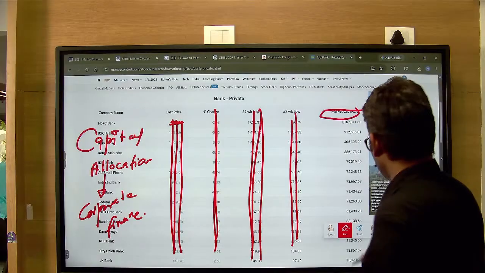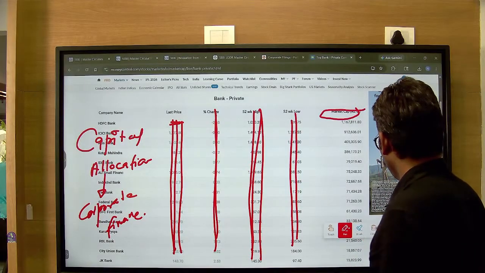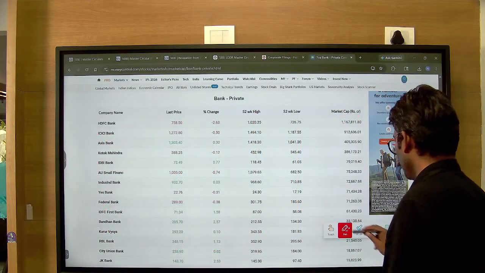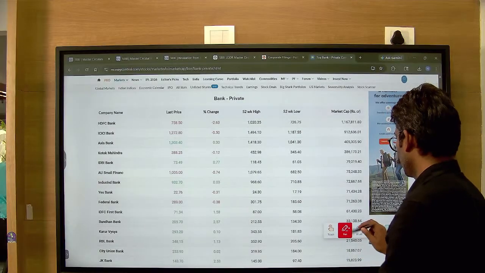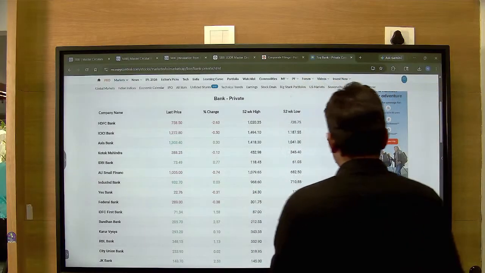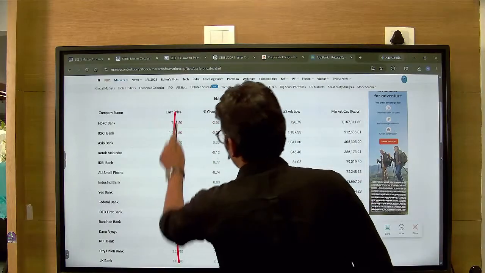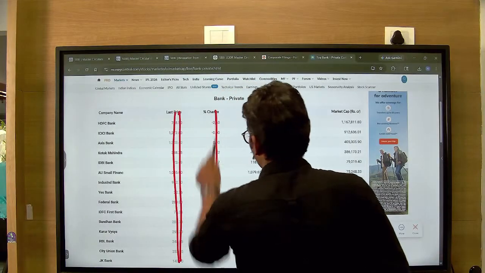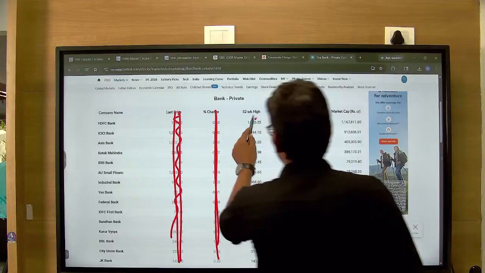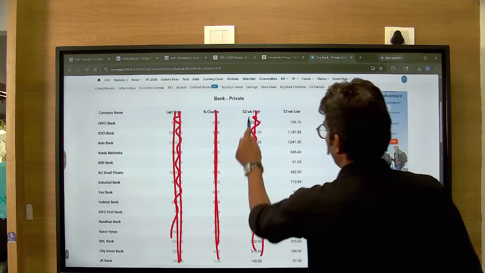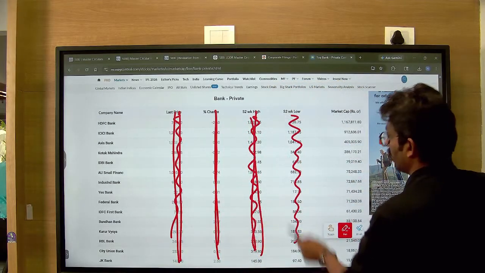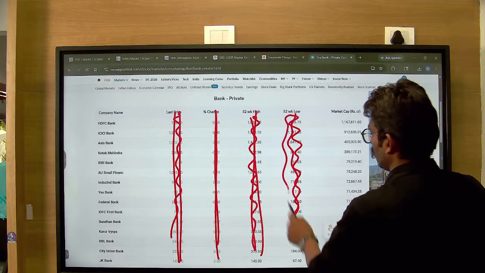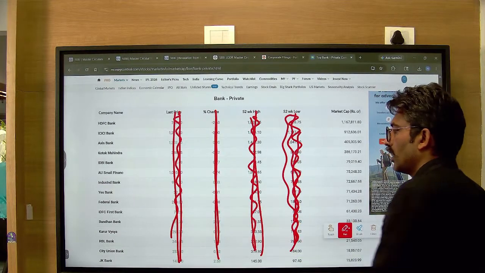Now look at this one. I don't know what has happened, this thing has gone missing, just one second. Give me one moment. We are not interested in this one more time. I am purposely removing this, because otherwise the eyes tend to focus on these things. Now look at this one.